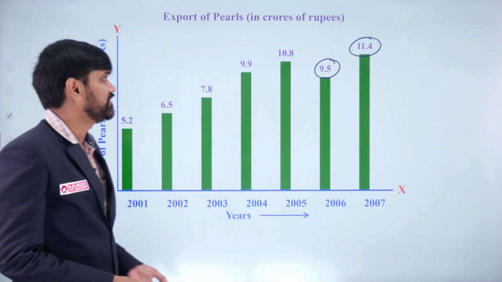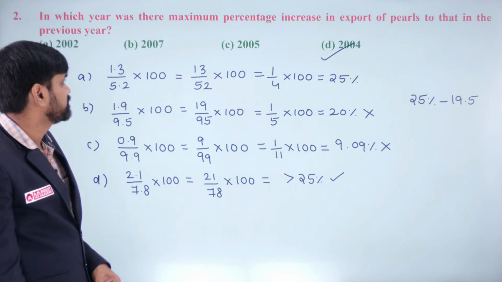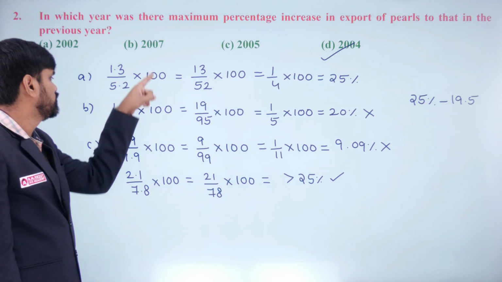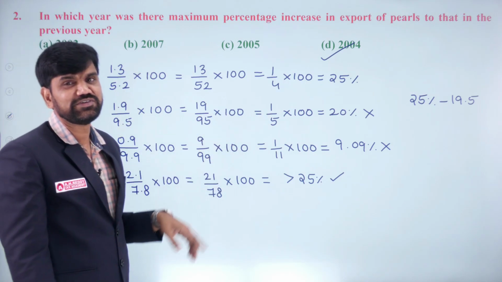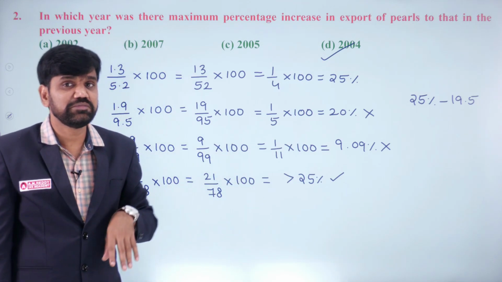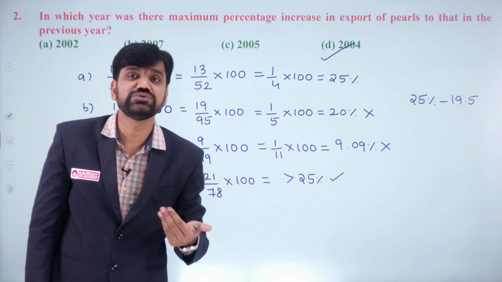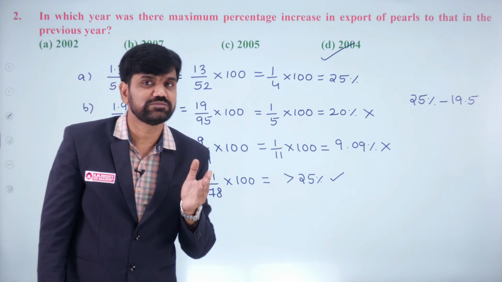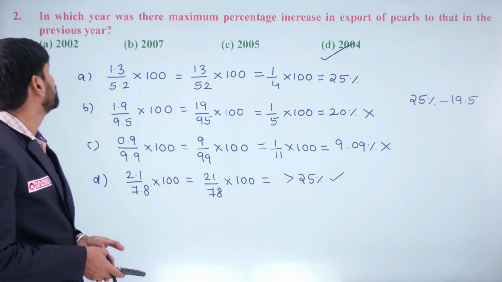Let me go back to that question number, this one. In that one, 2007. We have already calculated this, right? So why should I calculate it again? In the exam, sometimes the solution you did in one question may be helpful in other questions. Try to reuse that. That's why I always point out this observation. Anyway, I will show you the calculation one more time, but you can reuse this.